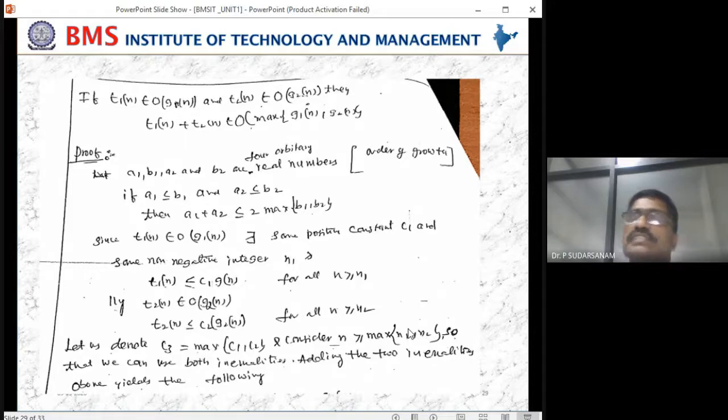These conditions will be satisfied automatically, so that we can use both inequalities. Adding the two inequalities above yields the following.